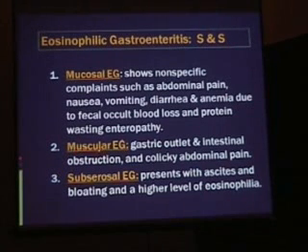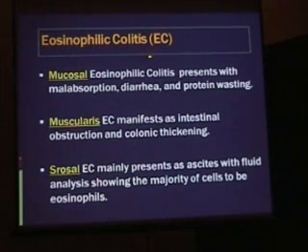If it affects the musculosa, there is gastric outlet and intestinal obstruction and colicky abdominal pain. If it affects the subserosa and serosa, the patient has ascites and bloating and a higher level of eosinophilia in the ascites. Eosinophilic colitis with mucosal involvement will present with malabsorption, diarrhea, and protein wasting. Affecting the musculosa, it manifests with intestinal obstruction and chronic thickening. Affecting the serosa will present mainly as ascites with fluid analysis showing a majority of cells to be eosinophils.